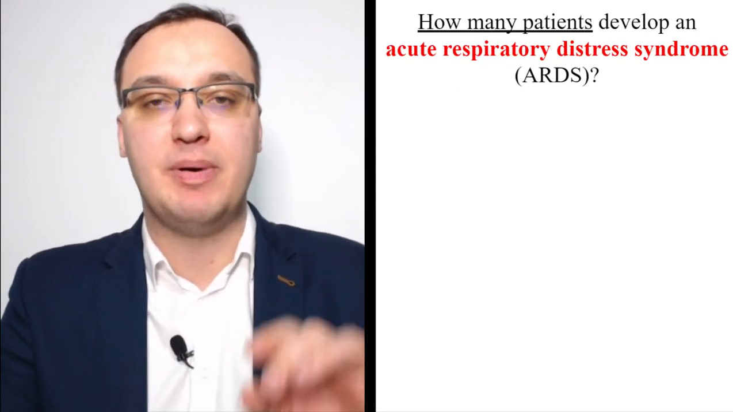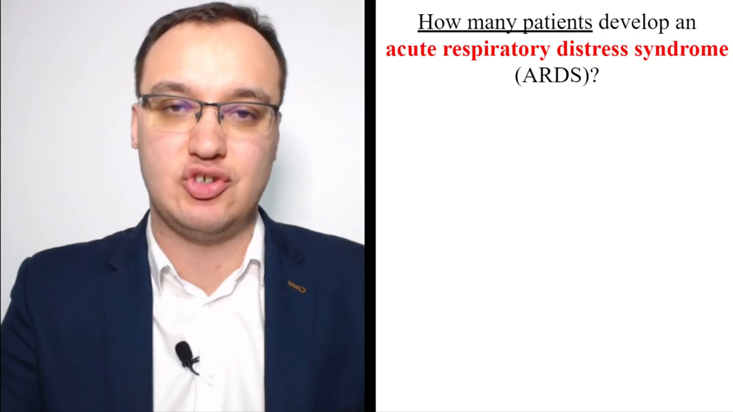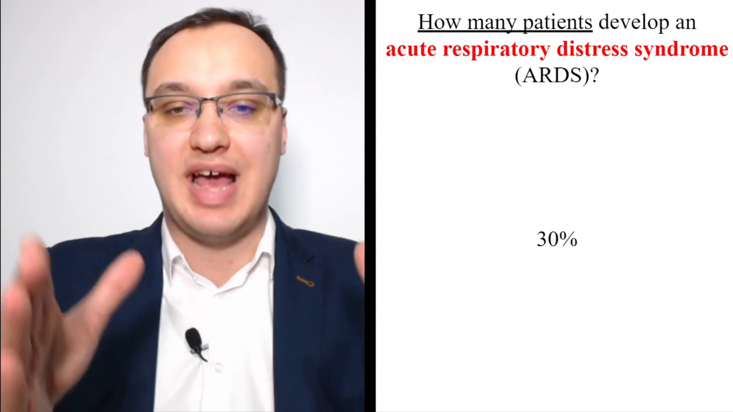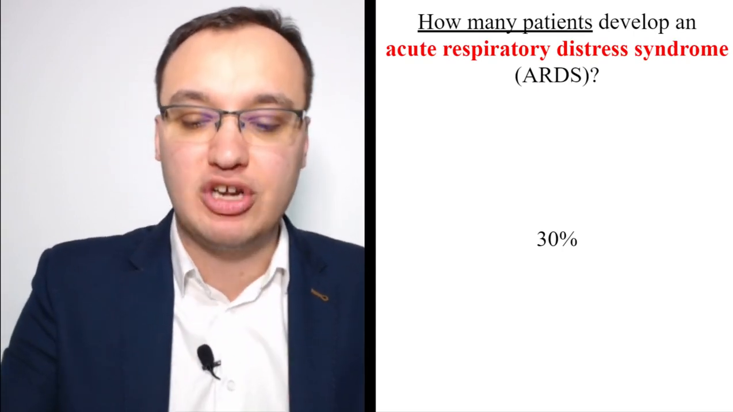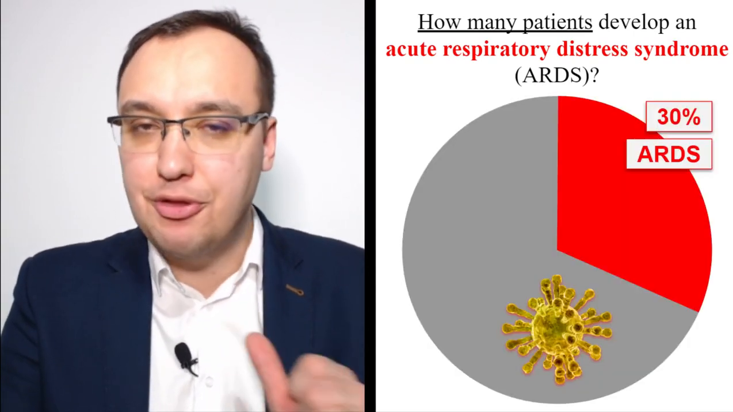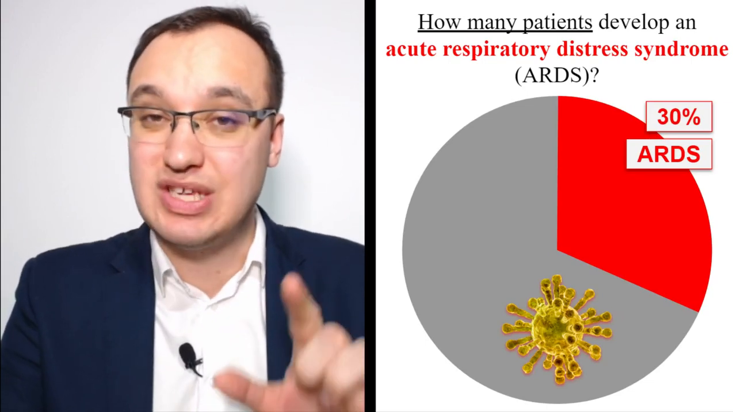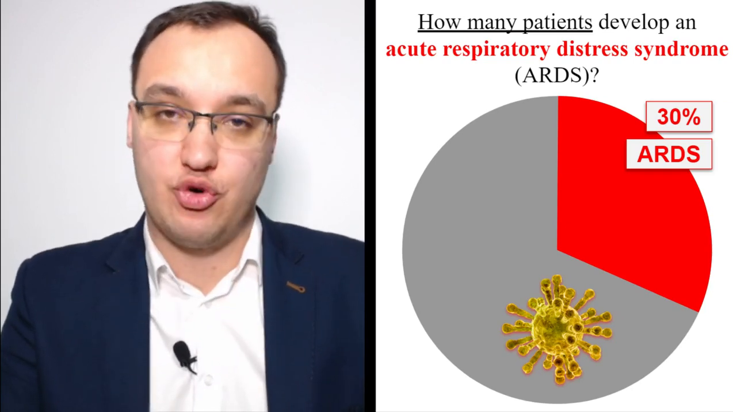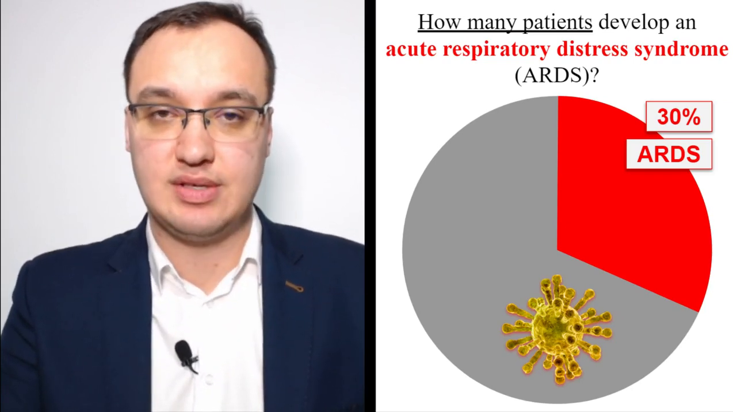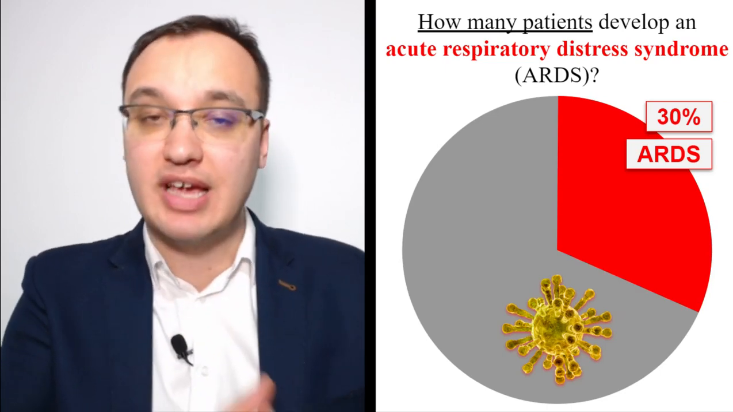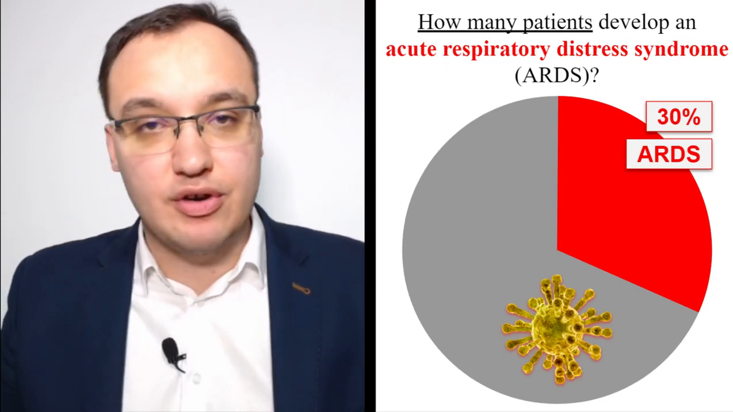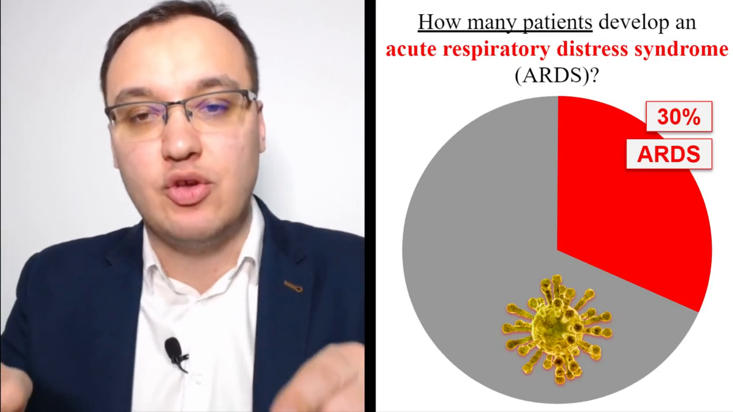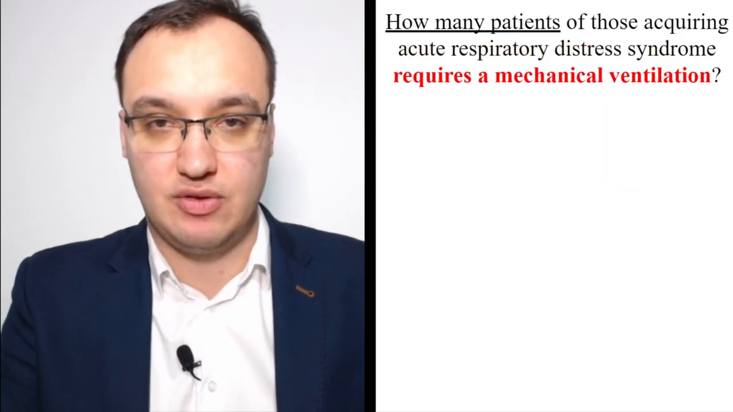How many patients develop an acute respiratory distress syndrome, do you think? 30%, so it's pretty high. So this coronavirus can cause acute respiratory distress syndrome in 30% of cases, 1/3 of patients. And why is this important? Because this syndrome is very dangerous. This can kill you. And this is why coronavirus is so dangerous. It's not because it's causing a lung infection. Lung infection is very common. Every winter you see many people with lung infection. The problem is that it can cause acute respiratory distress syndrome in 30% of cases.